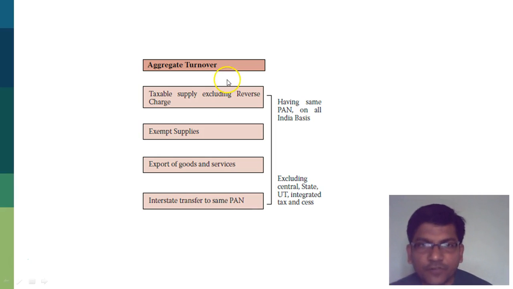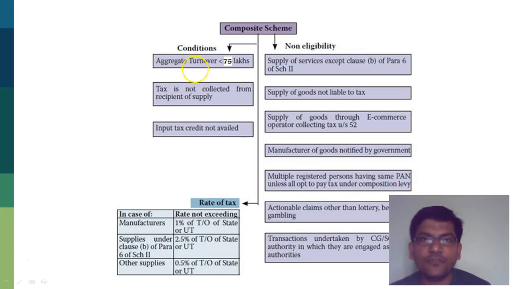So it is very important for us to understand what exactly is the manner in which the law defines aggregate turnover. If you look at the composition scheme, what they have done is that the aggregate turnover has got to be less than 75 lakhs. The tax cannot be collected from the recipient of supply, so the buyer will not be paying any GST whatsoever, and the seller will not be able to avail any input tax credit.